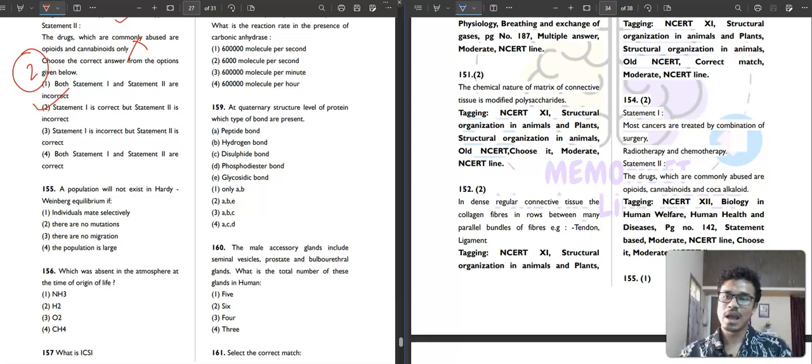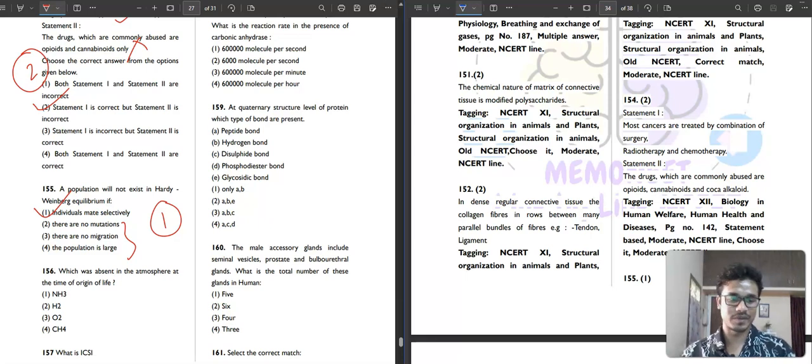It is saying that a population will not exist in Hardy-Weinberg equilibrium if individuals mate selectively. To maintain the Hardy-Weinberg equilibrium, they should mate randomly. If there is selective mating, then there will be no Hardy-Weinberg equilibrium in that population. So the first option only is the correct answer. There is no mutation, there is no migration, and the population needs to be large. All these criteria must be met for Hardy-Weinberg equilibrium to exist in the population.